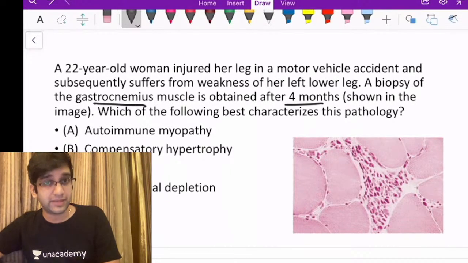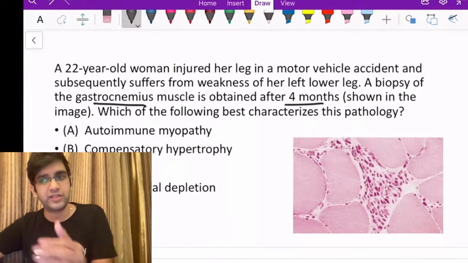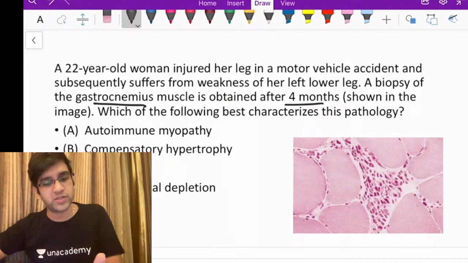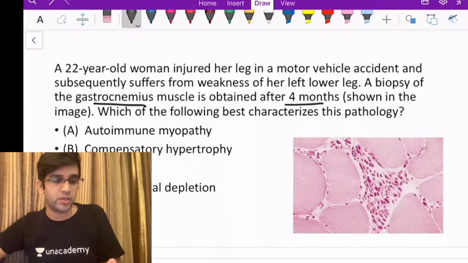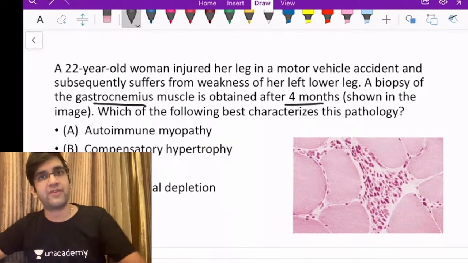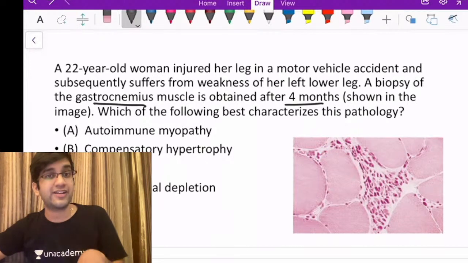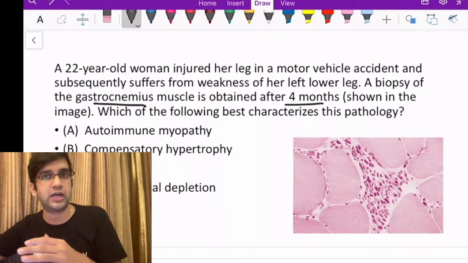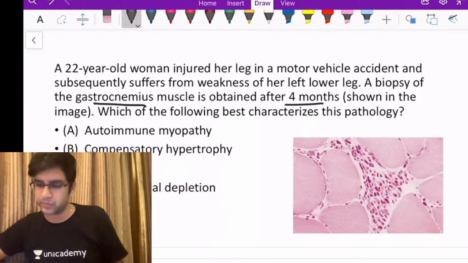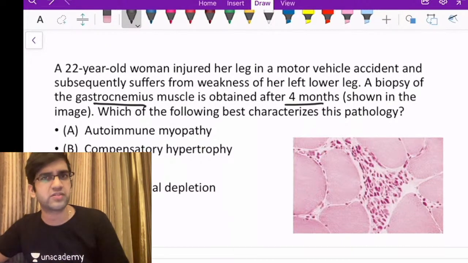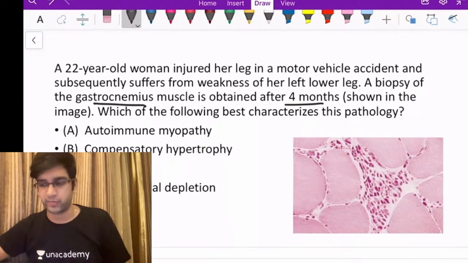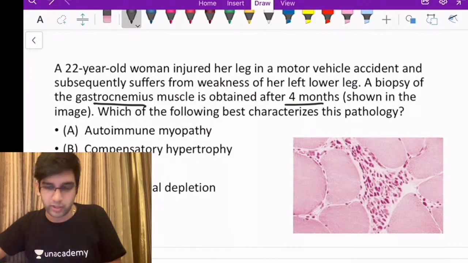Right? Actually, muscle biopsies also sometimes tell me what type of muscle fiber is predominant. When I say a biopsy done from the soleus muscle, it will predominantly have type 1 muscle fibers. On the other hand, the pectoralis muscle will predominantly have type 2 muscle fibers. That's how the distribution of muscle fiber is oriented. Gastrocnemius is one of the commonest muscles which is biopsied, and it will have a mixture of both type 1 as well as type 2 fibers. In H&E, as I said, I will not be able to appreciate them, right?